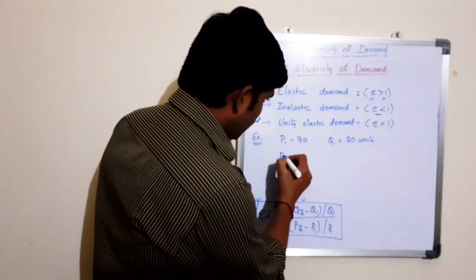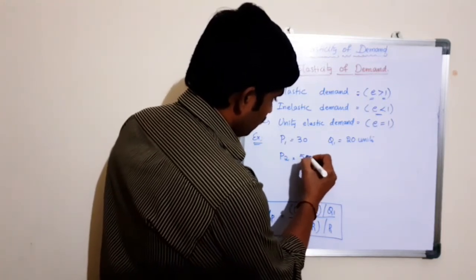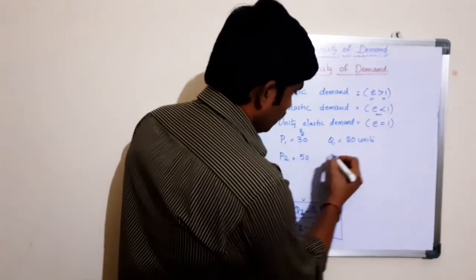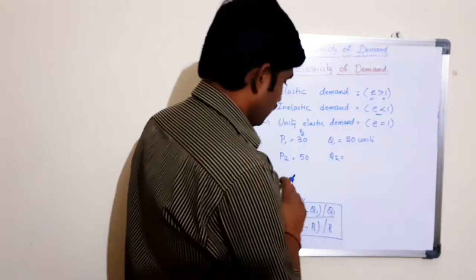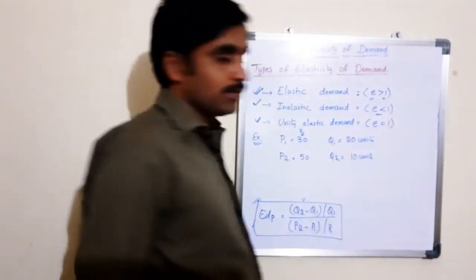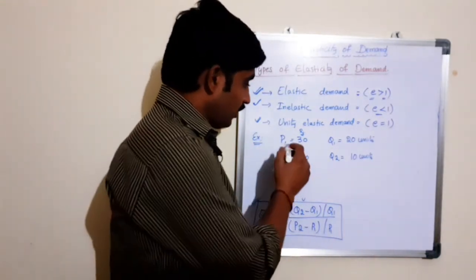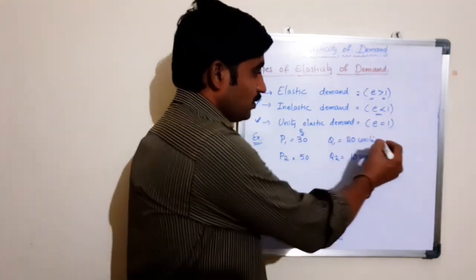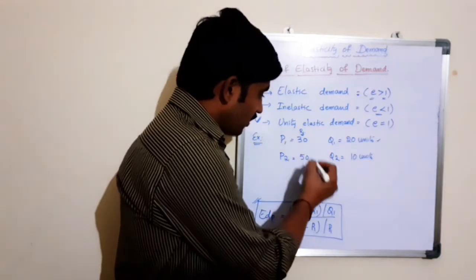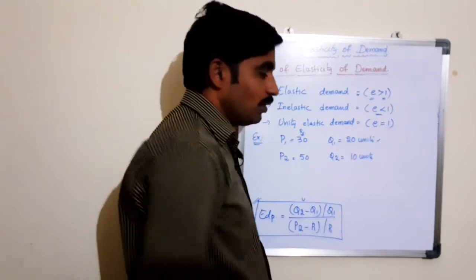Where the price is increased to 50 rupees, the quantity is decreased to 10 units. Here P1 is 30 rupees. When the price is 30 rupees, the quantity demanded is 20 units. When the price is increased to 50 rupees, the quantity demanded is decreased to 10.